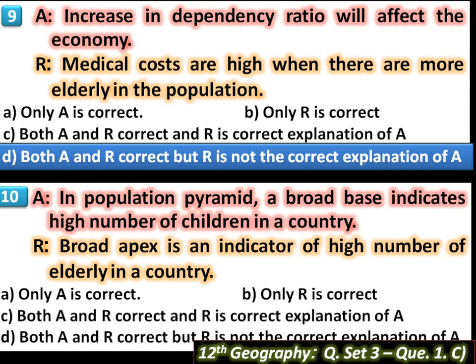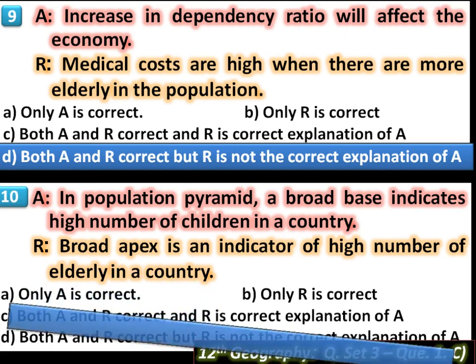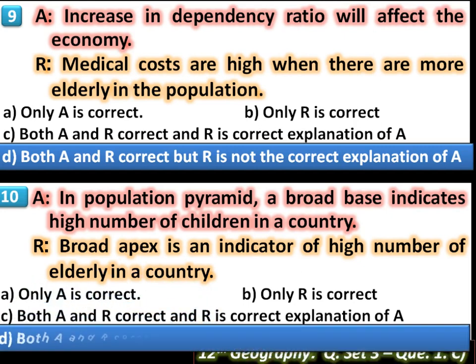Then R, broad apex is an indicator of high number of elderly in a country. The sentence is also correct because this is characteristic of constructive pyramid. This indicates lower percentage of younger people and more of elderly people. Also shows low birth rate and lower death rate. So here A and R sentence is correct, but R is not correct explanation of A.